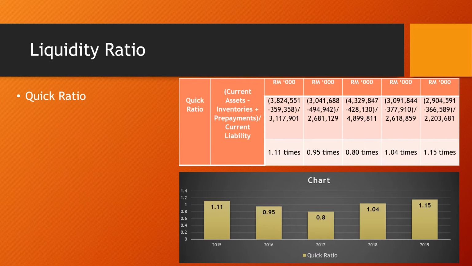So next, quick ratio. Quick ratio measures the ability of the company to pay its short-term loans quickly, minus its inventories and prepayment. So based on the chart, we can see that the quick ratio is the lowest in 2017, which is 0.8, and it is below 1. So the company cannot pay their debt immediately, but in the other years, this company can pay their debt instantly because the quick ratio is above 1.